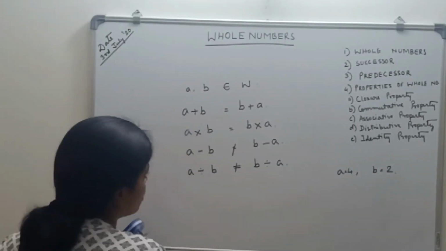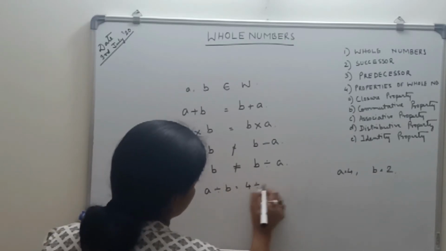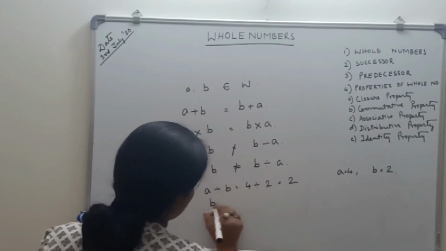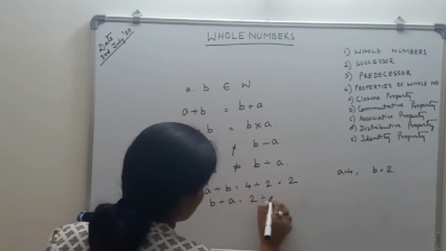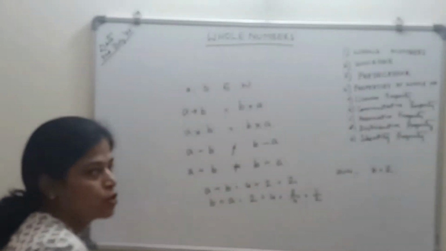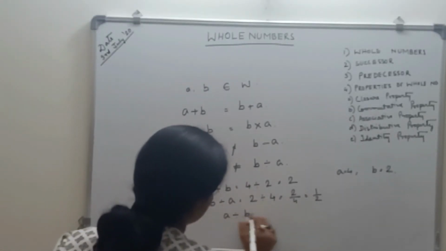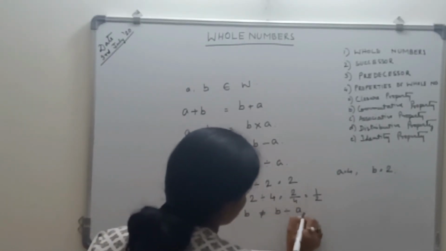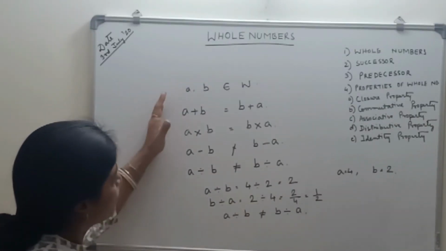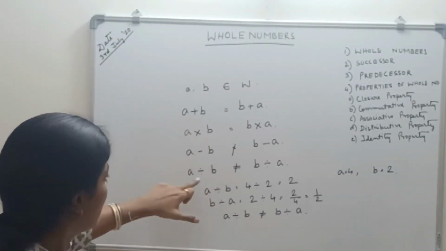Similarly, with division, A divided by B, what is this? A is 4, divided by 2 is equal to 2. Now B divided by A is equal to 2 divided by 4, that is half. Half is not a whole number, and here I can show you A divided by B is not equal to B divided by A. So the commutative property only holds with respect to addition and multiplication, but not with respect to subtraction and division. This is all about the commutative property.